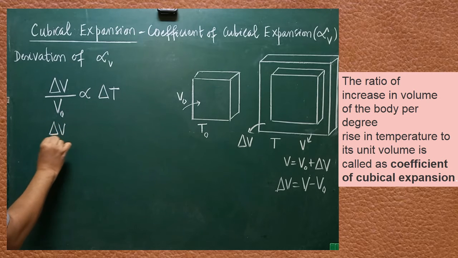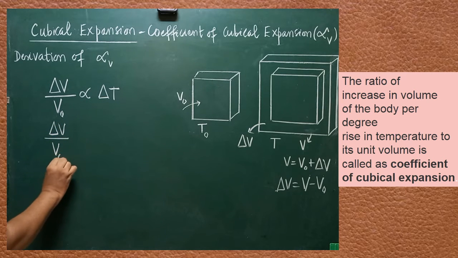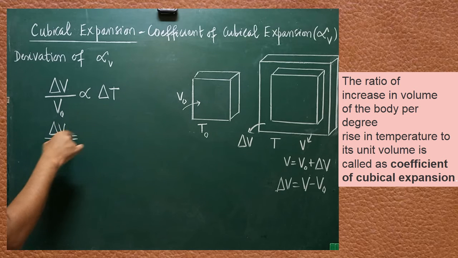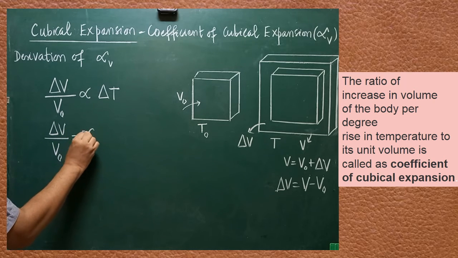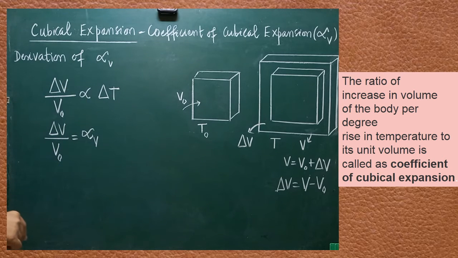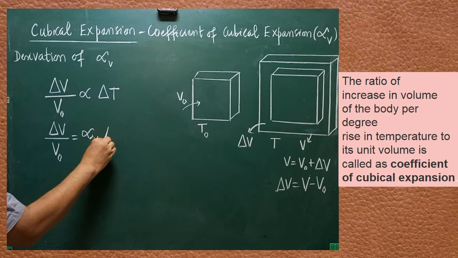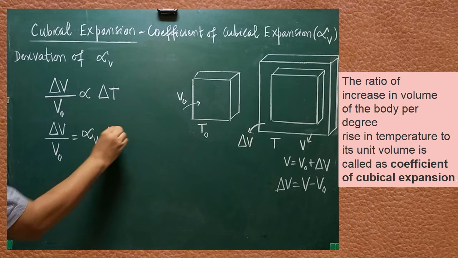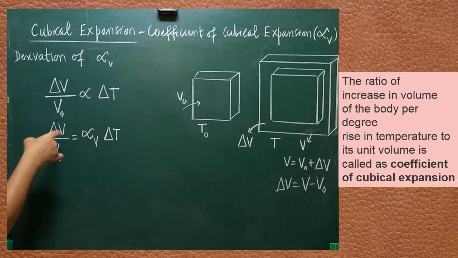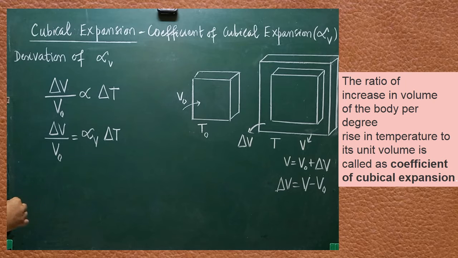The next step, you have to write del V by V0 is equal to, both are going to be equalized by introducing a constant called alpha V. What is alpha V? Coefficient of cubical expansion of the solid is called alpha V. Alpha V is to be written here after replacing the directly proportional symbol, and then you write del T. From this expression, we are able to get the expression for alpha V.